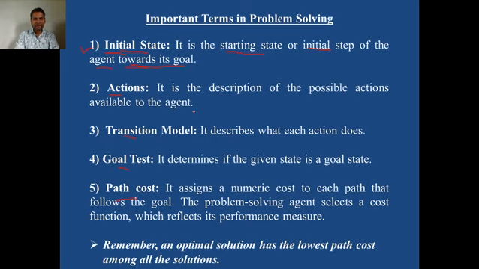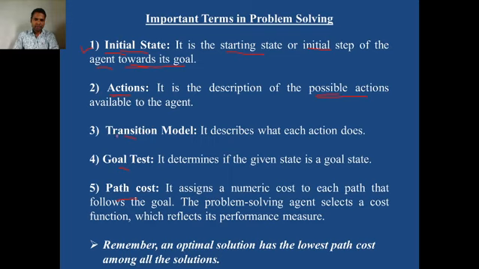So the destination is Pune: the final state, or goal state, is Pune. The initial state is Sangamner. In order to reach the destination Pune, the autonomous car has to perform certain actions. What are the possible actions in achieving the goal for our car?